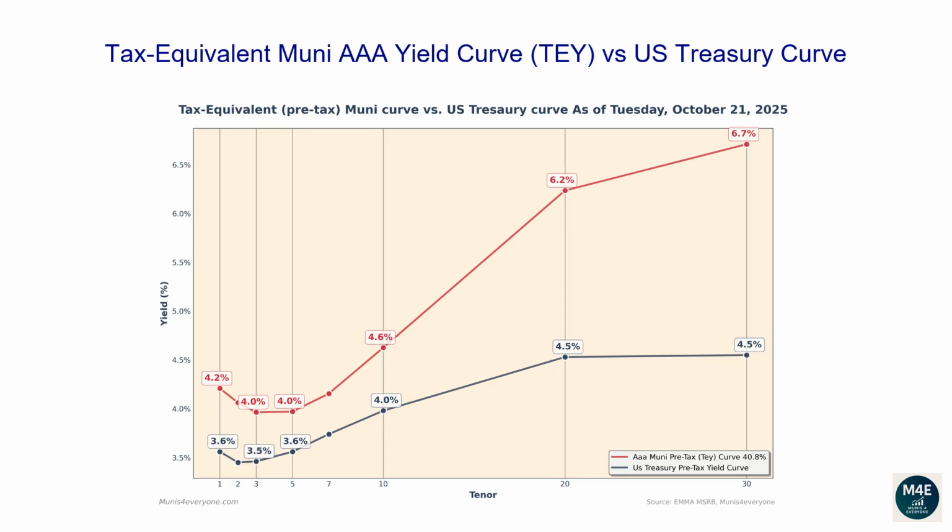For example, if you wanted to buy a 30-year bond, a AAA Muni bond would yield 6.7% compared to a lower yield of 4.6% from a Treasury bond.